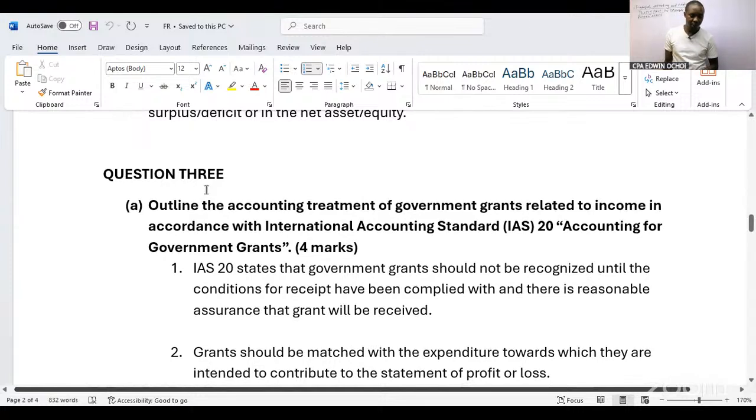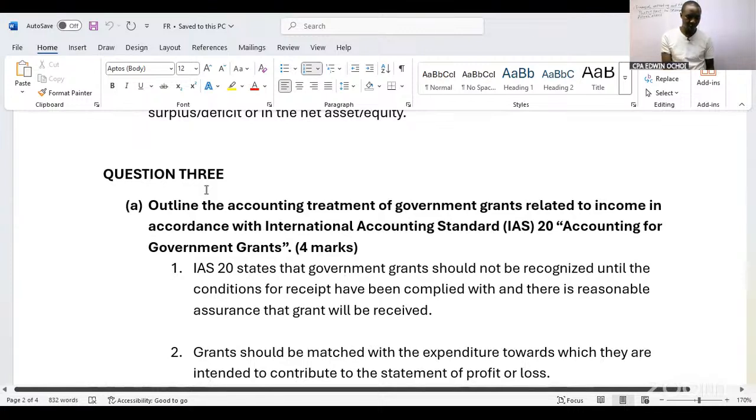Question number 3. Outline the accounting treatment of government grants related to income in accordance with IAS 20, accounting for government grants.